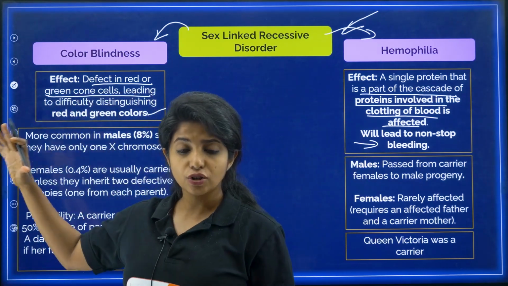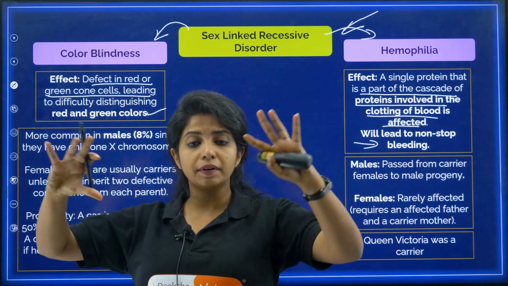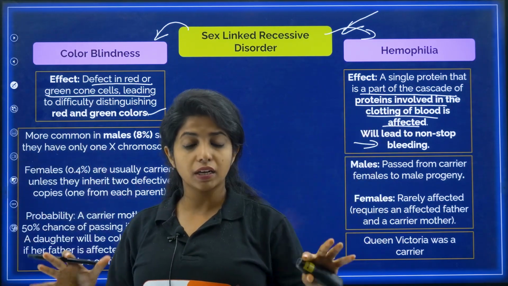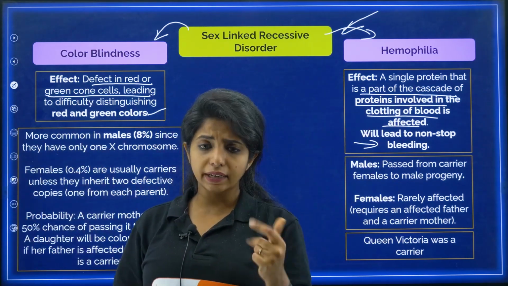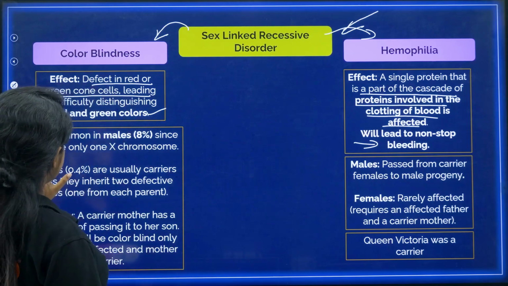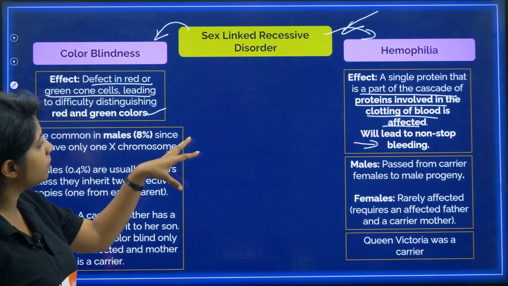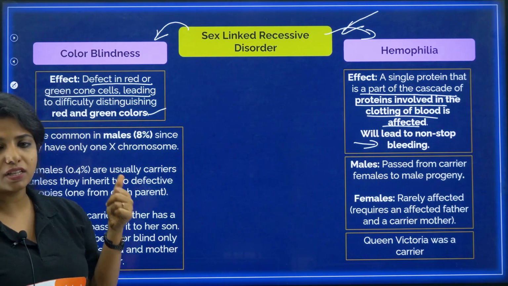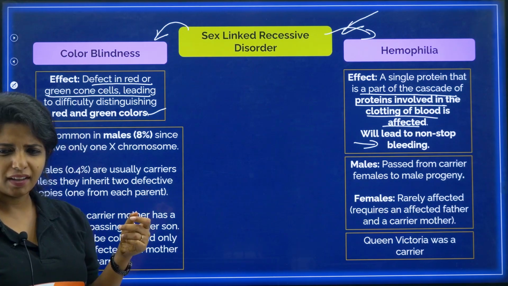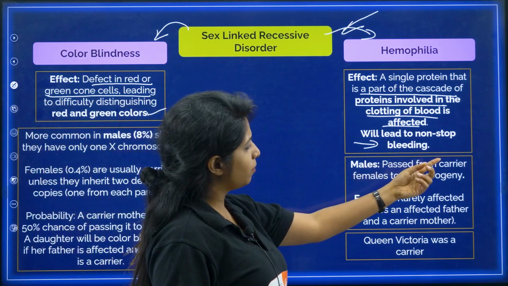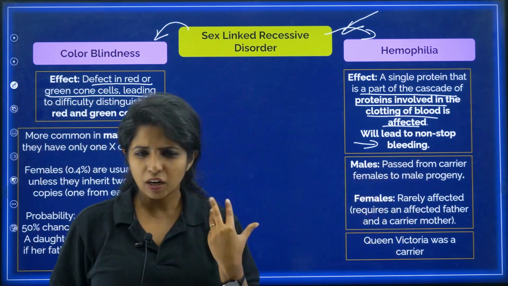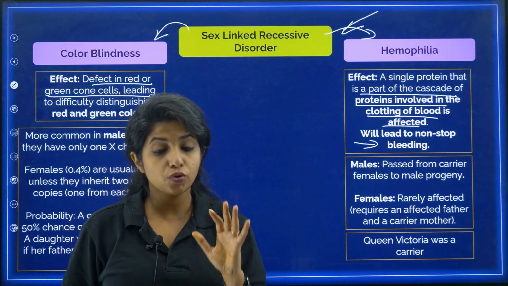If a person has color blindness, he or she would not be able to understand the difference between different colors. You get it? Now, I say that color blindness is more common in males since they have only one X chromosome. And here it is also said that it is passed from carrier females to male progeny. Not able to understand? I am going to explain to you really well.